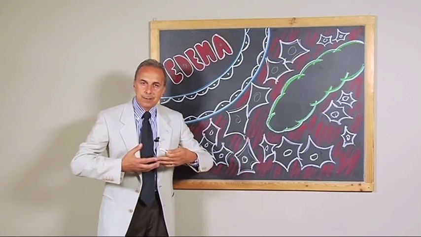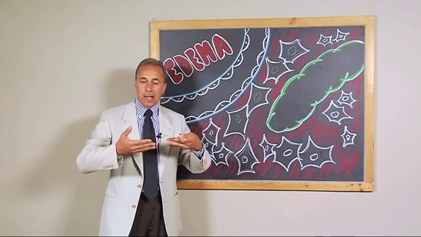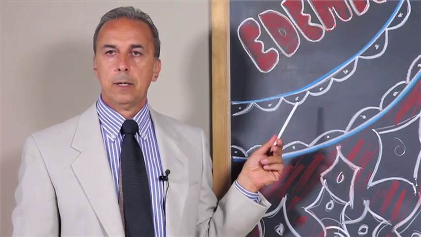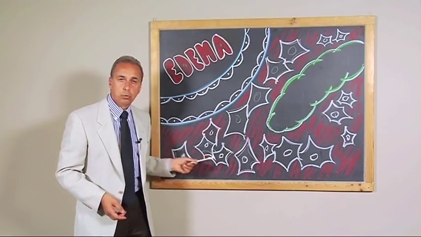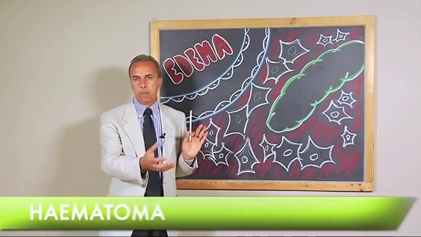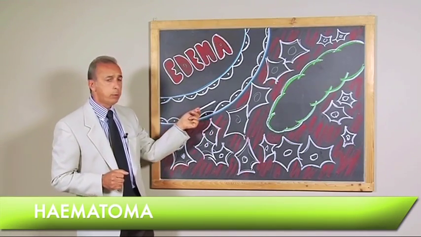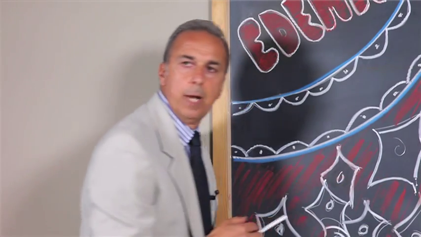If the stimulus persists, the distance between the endothelial cells increases, and larger molecules such as mineral salts, proteins like fibrinogen, or even red blood cells may pass through the endothelial barrier, collecting in the interstitial spaces. In the latter case, edema becomes hematoma or hemorrhagic edema. But let's focus our attention only on edema.